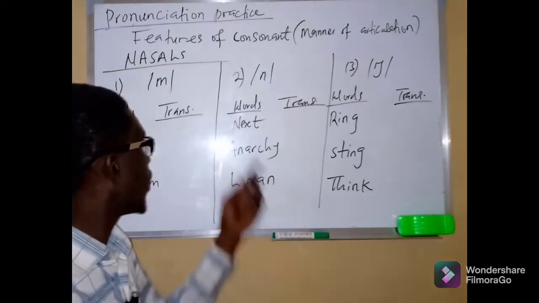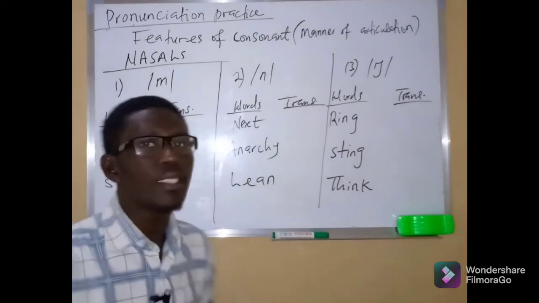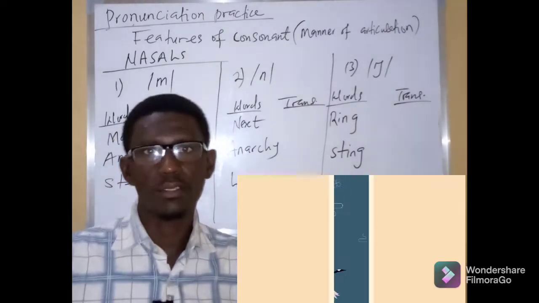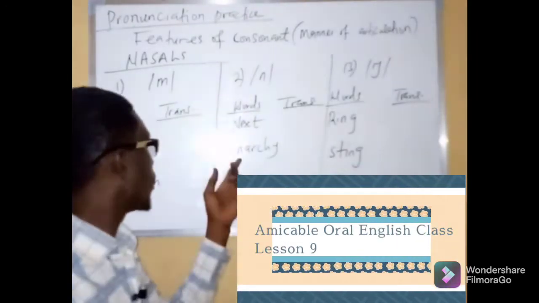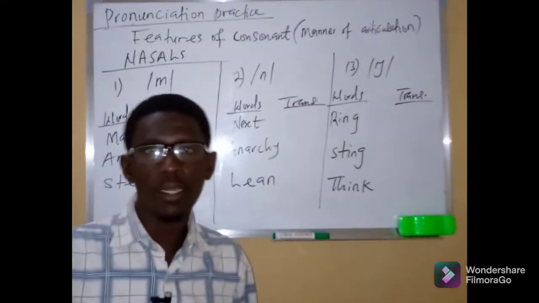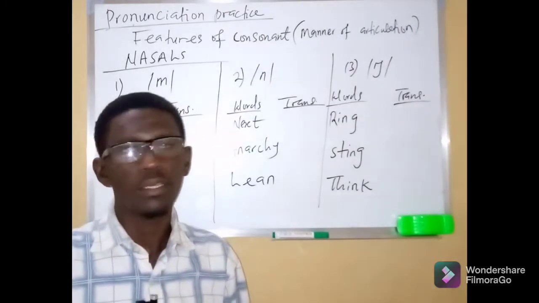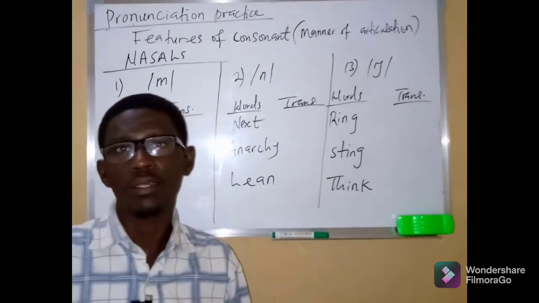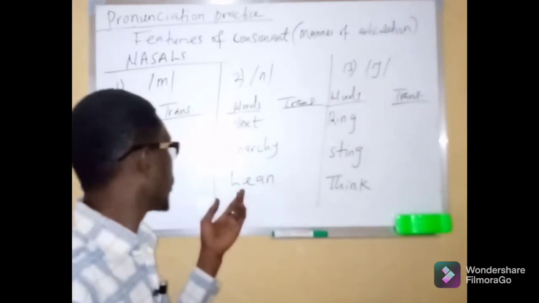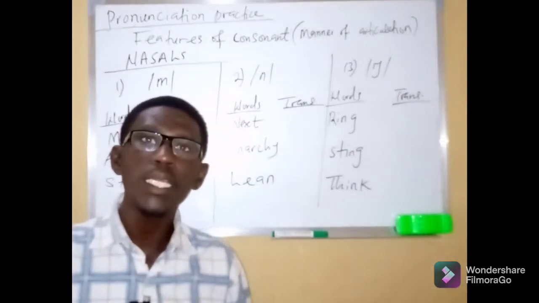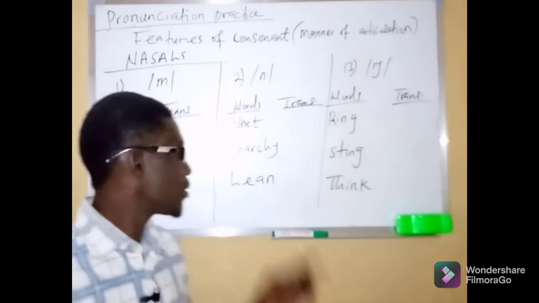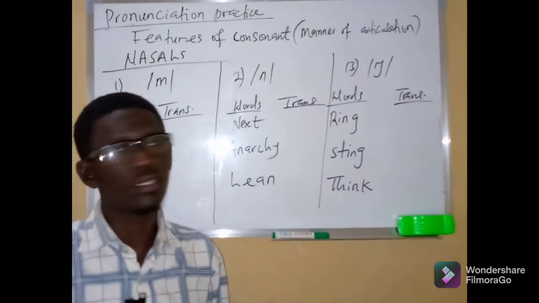And in words we can have it in next. In next you can observe it at the initial position of the word, and in anarchy you can observe it at the middle position, and lastly in the word lean you can observe it at the final position of the word.